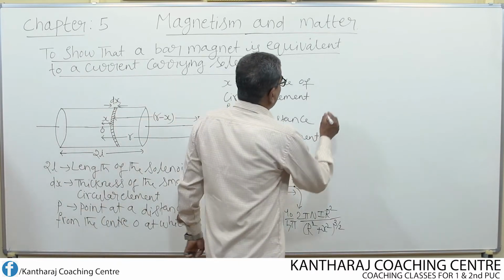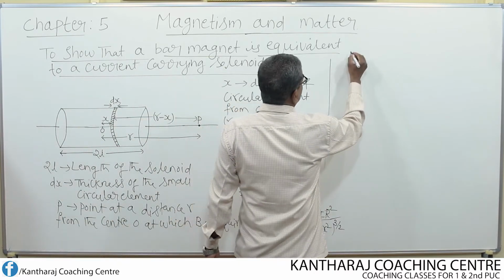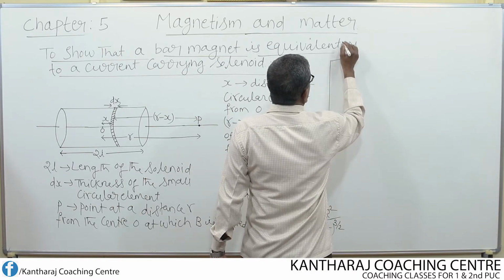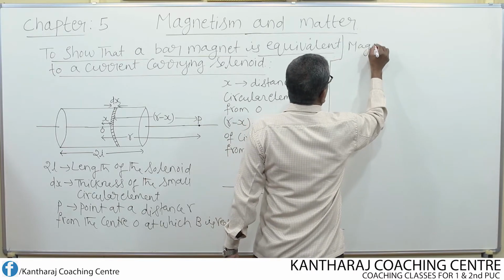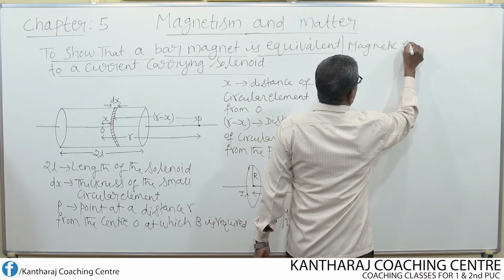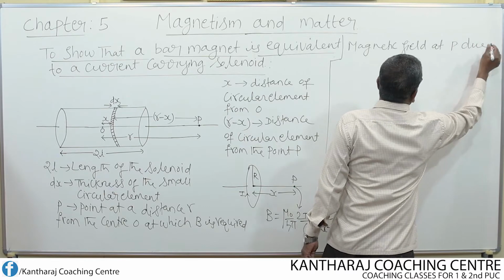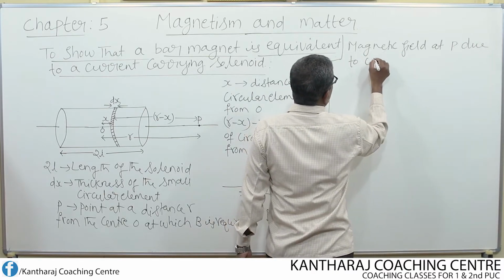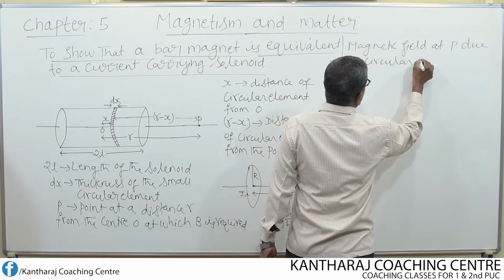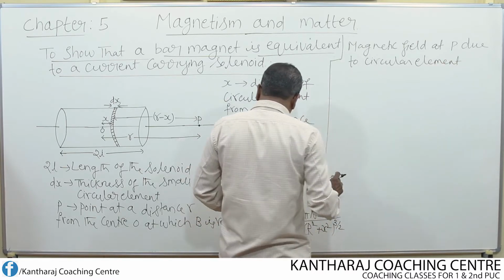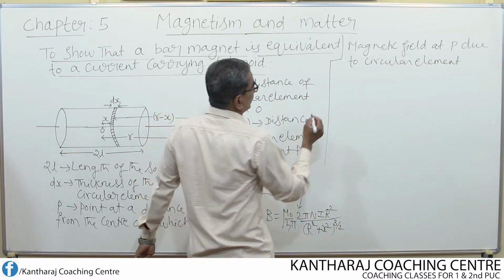Now, let us write the magnetic field at P due to the circular element. Use this equation.